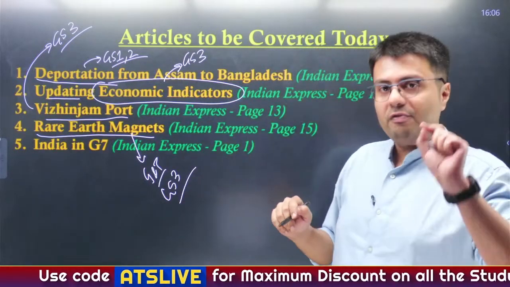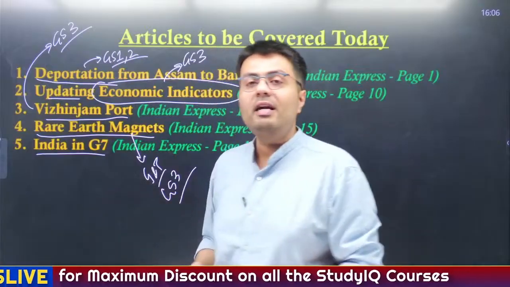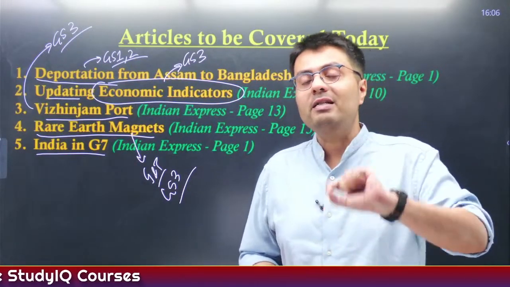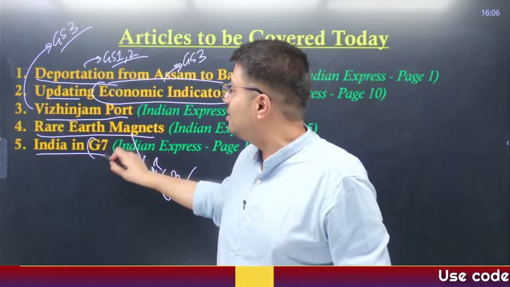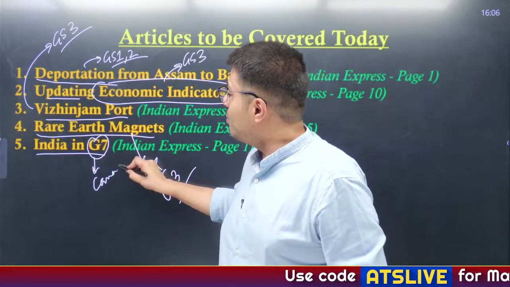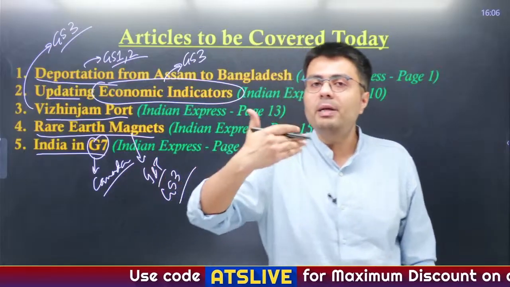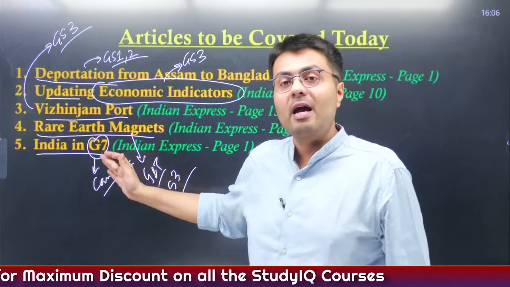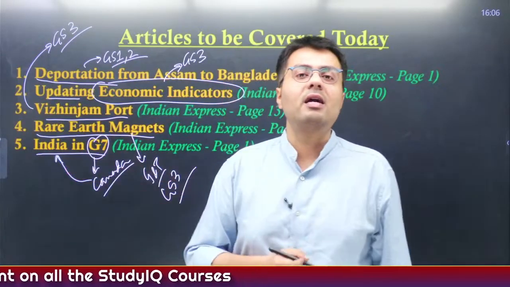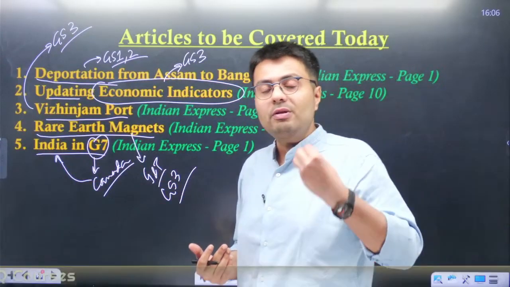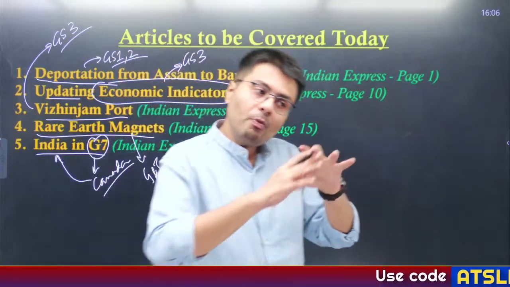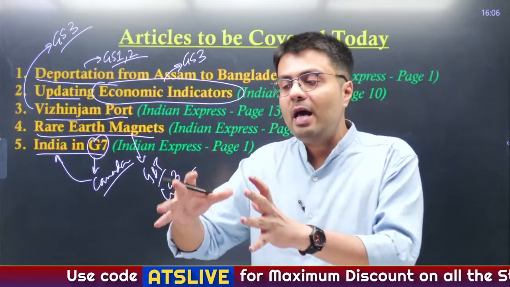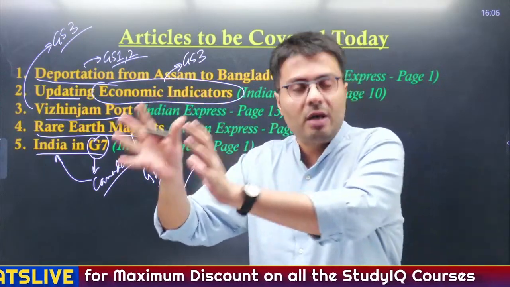In the last article, if time permits, we are going to understand in great detail why India is invited to the G7 every year, and this becomes important especially this time because the presidency of the G7 this year is vested with Canada, and you understand the state of bilateral relations between India and Canada is not so good. So why, despite not having great relations with Canada, was India still invited by Canada this year to the G7? So there must be something about India that is coveted by the G7, right? We'll understand in great detail first how the G7 works, then what India's role is as a regular invitee to the G7.